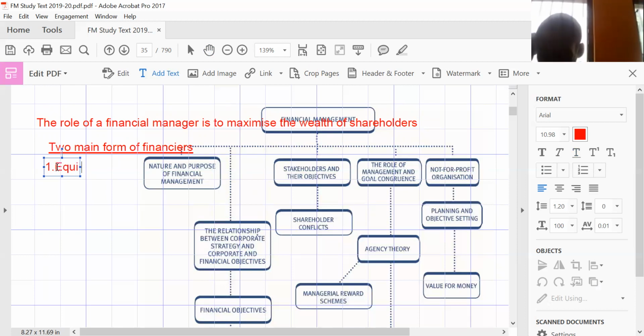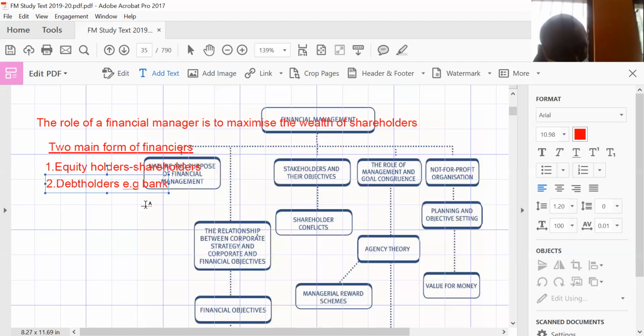Equity holders are shareholders. We call them shareholders. Then the second one, we have debt holders. An example of a debt holder can be, let's say, a bank. So you can go for a loan from a bank. The bank has financed you. You can also go for cash from shareholders, who are also called equity holders.